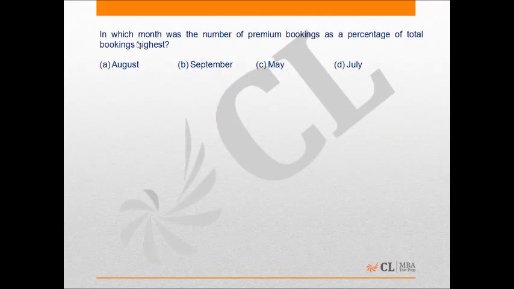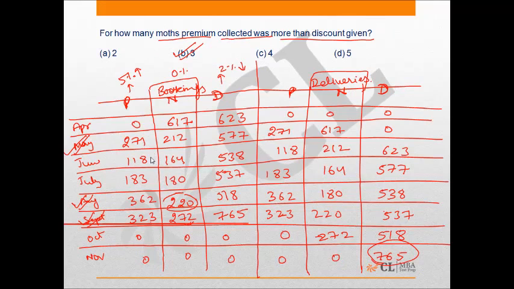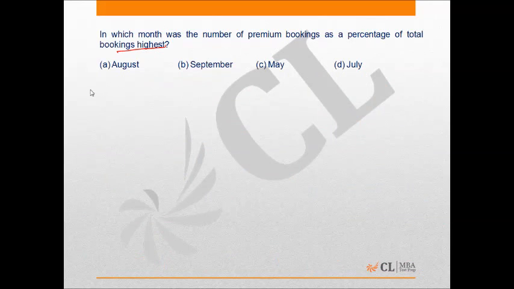So the next question says, in which month was the number of premium bookings as a percentage of total bookings highest? So you can easily check the number of premium bookings as a percentage of total bookings. So you will get that in the month of August, that is 362 upon 1100, that will give you the highest value. Hence option A is correct.